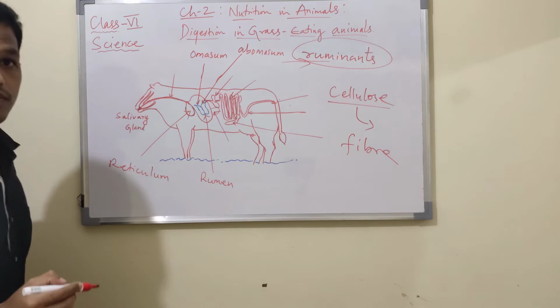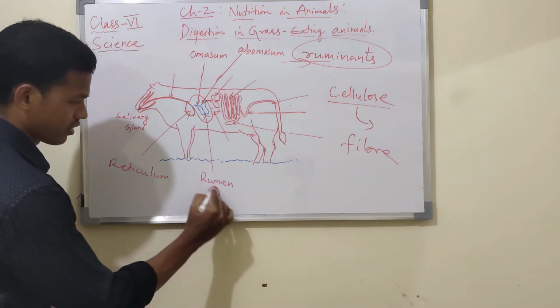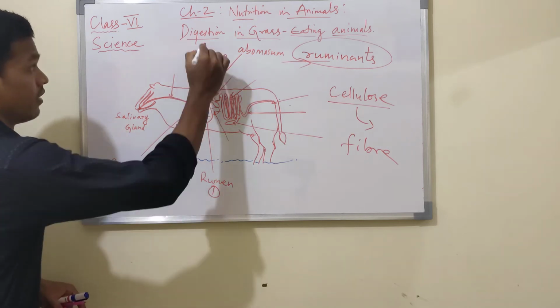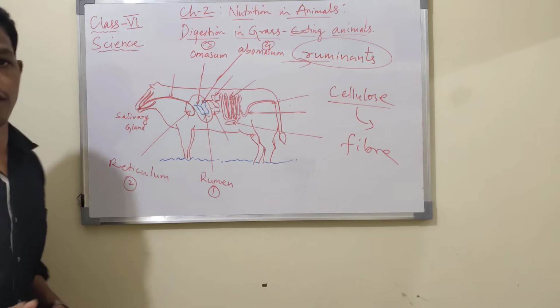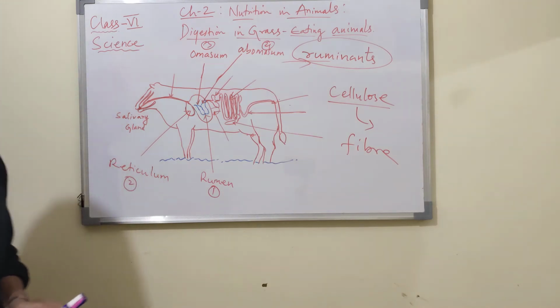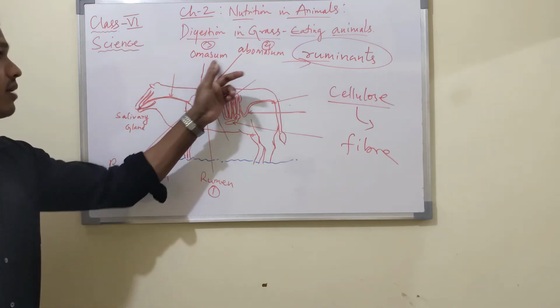Got it now? So how many chambers do they have? This is first, second, third, then this is fourth. They are unique. They are divided into four compartments: rumen, reticulum, omasum, and abomasum.